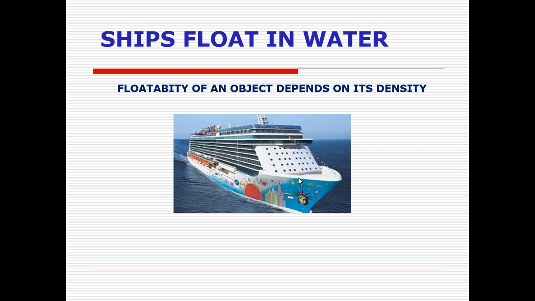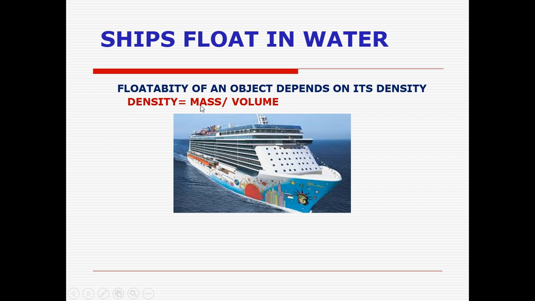So the floatability of an object depends on its density. Now what is meant by density? Do you know what is meant by density? Density of a substance is defined as mass per unit volume. Can you repeat it? Density of a substance is defined as mass per unit volume.